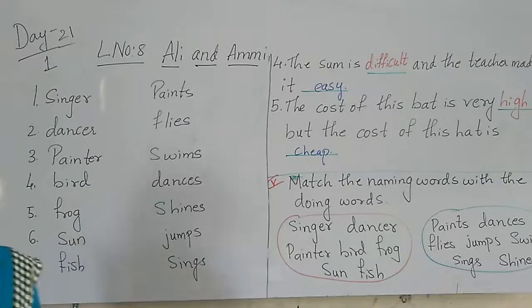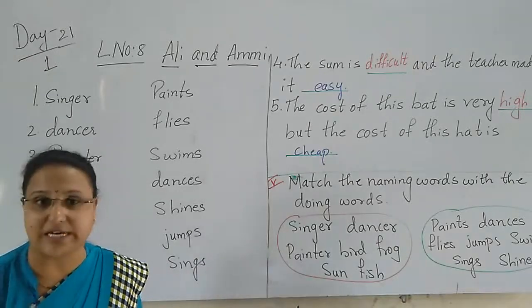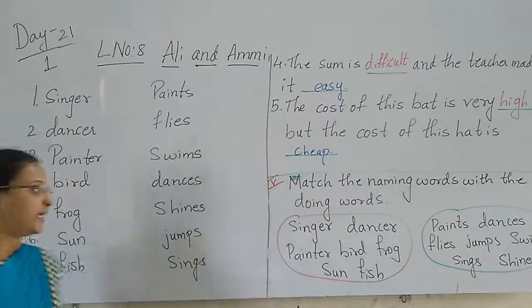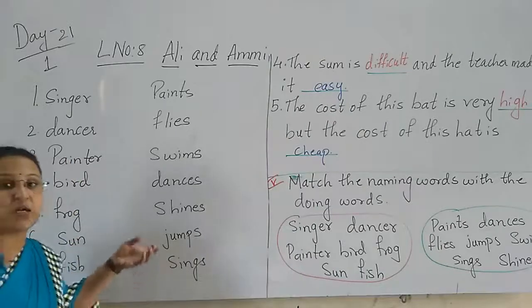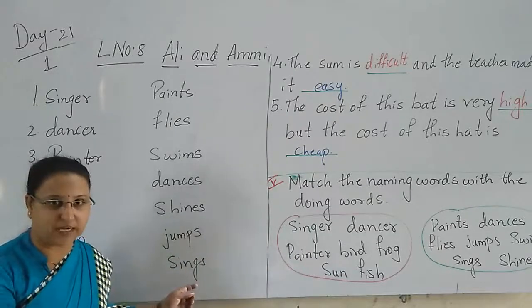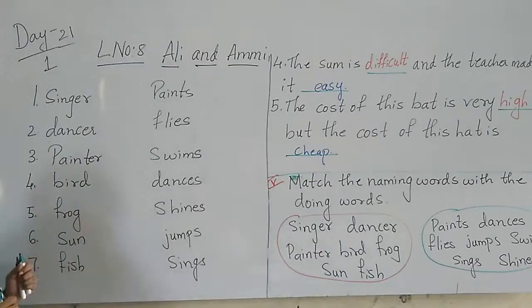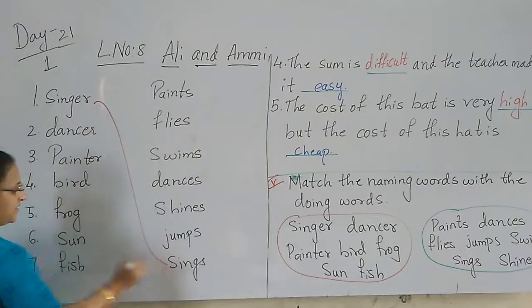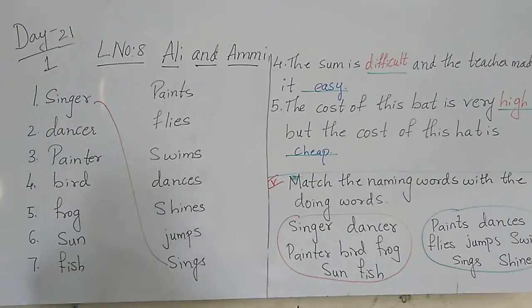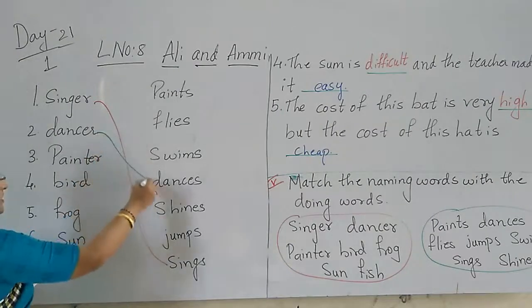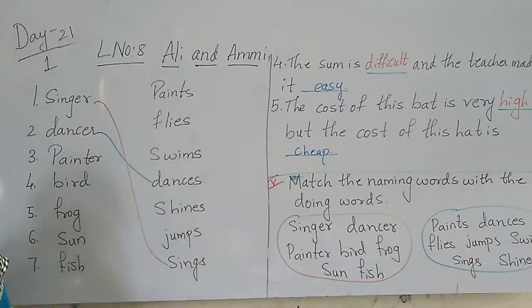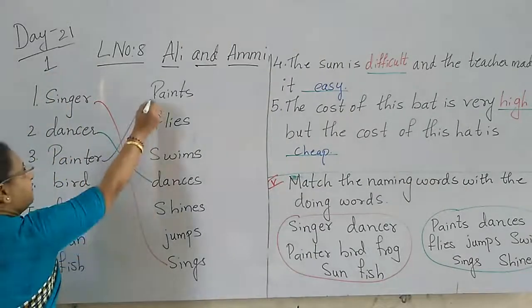Naming words means the person or thing we name. Doing words mean what the person or the animal is doing. So here, first one, singer. A music director is a singer. Singer, what will he do? He sings. So singer sings. Then dancer, he dances. Painter, he will paint the walls. Yes or no? So painter paints.